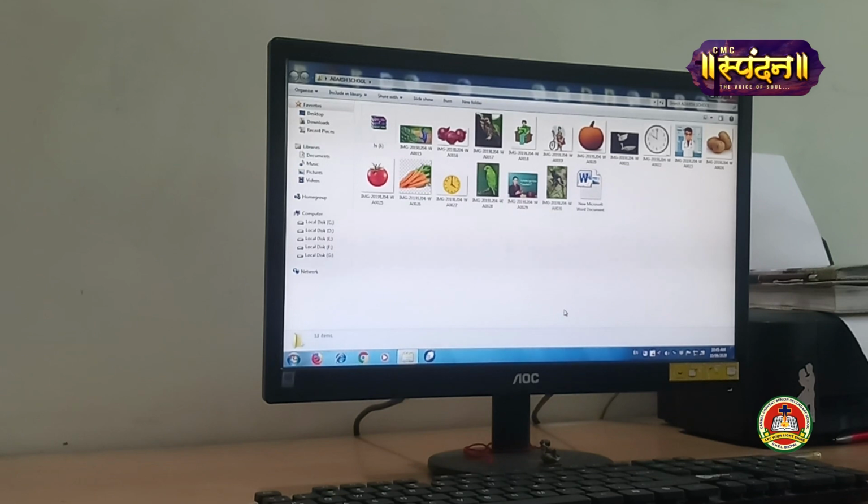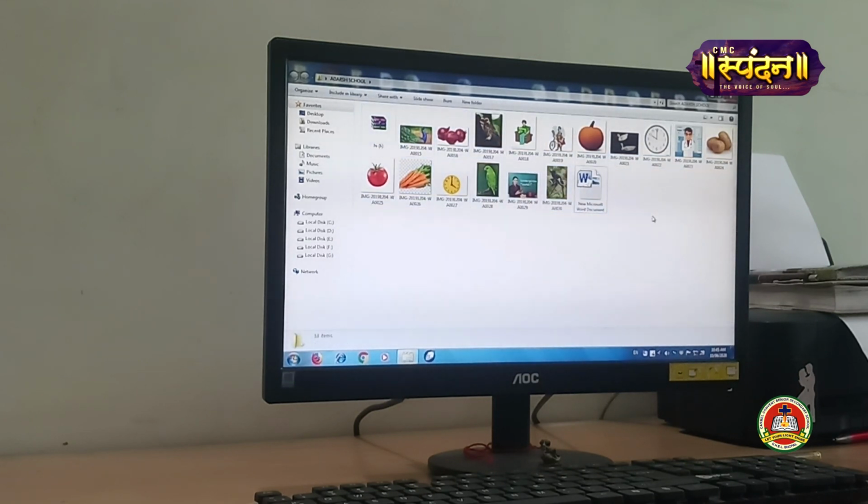The procedure to select adjacent files is, first of all, click on the first file with the mouse. As soon as you click on the first file, from the keyboard, you know there are two Shift keys present on the keyboard. Yes, my dear students. So just press the Shift key, hold it down, and with the help of the mouse click the last file which is present in the folder. Can you see? All the files are selected, all the adjacent files are selected.